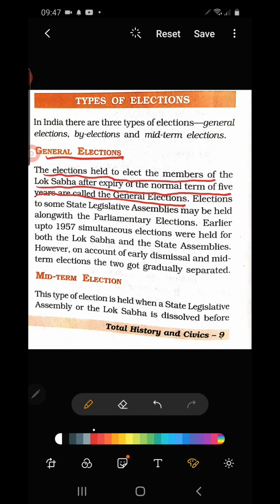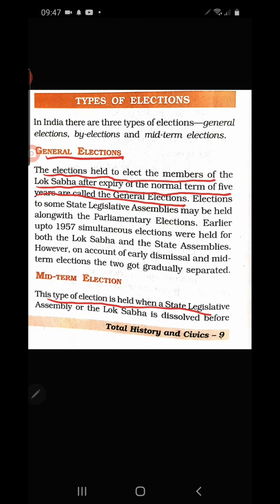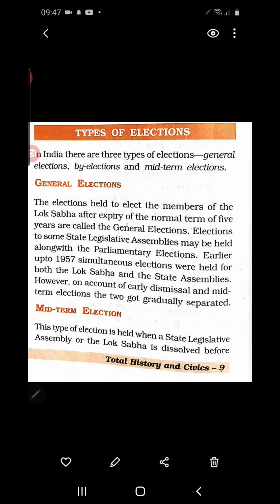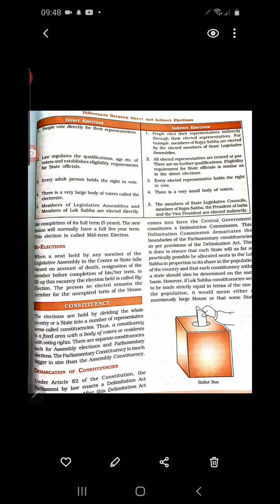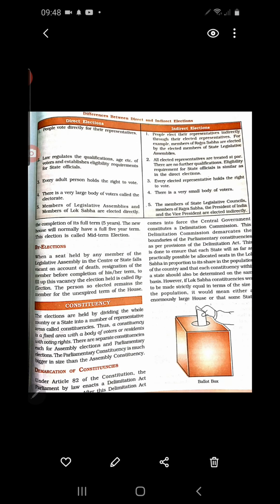This type of election is held when the state legislative assembly or Lok Sabha is dissolved before the term of 5 years. So the election held before the completion of the 5-year term of the house is called a midterm election.